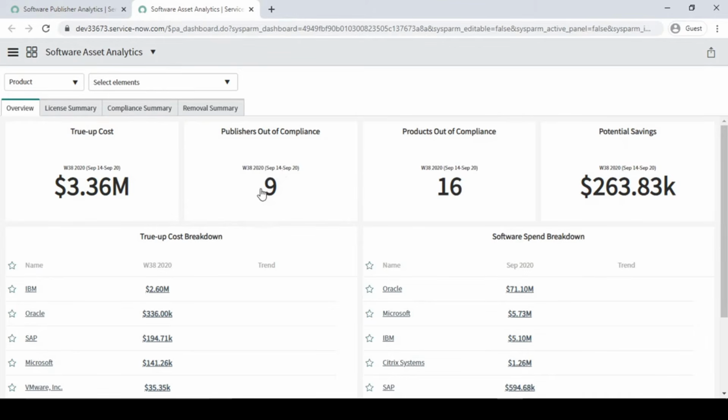Publisher means a company, guys. So there are 9 companies, and you own licenses from different companies, maybe you purchased licenses from different companies, meaning different publishers. As of now we have 9 publishers which are out of compliance, meaning they are not compliant. You might have purchased fewer licenses, or you are using more, that's why they come under out of compliance. Out of a total of 16 products, 16 are out of compliance. Let me open it over here.